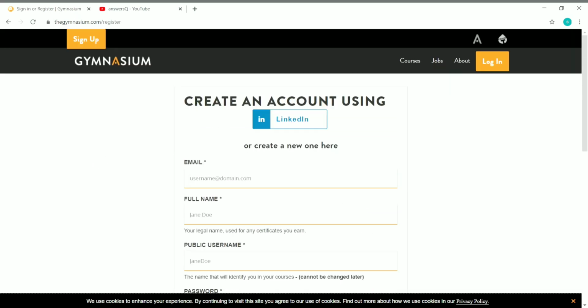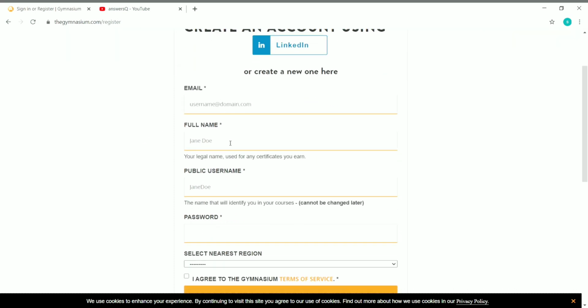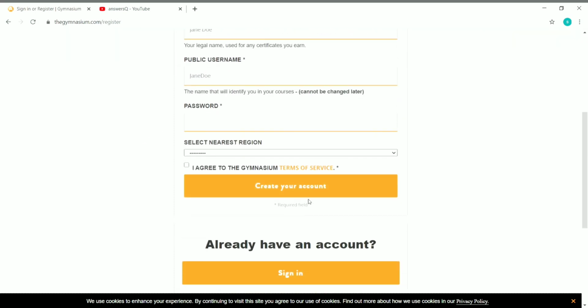And now you can create an account in Gymnasium with your LinkedIn profile, or you have to give details like email, name, and create a password for your account and click on create your account. So let me log into my account and catch up later.